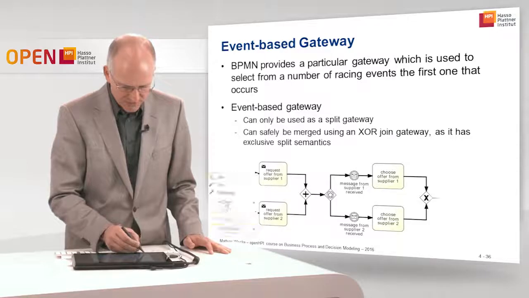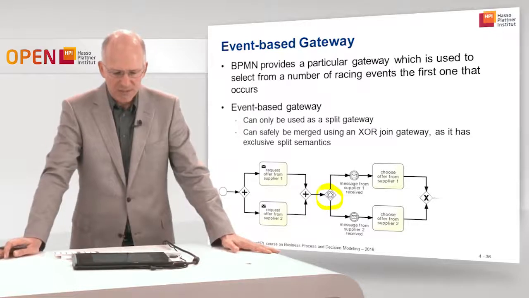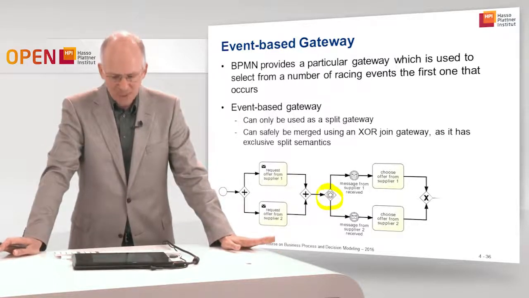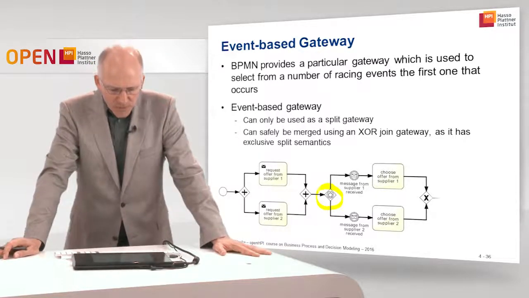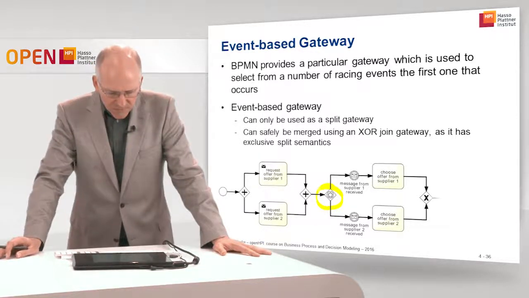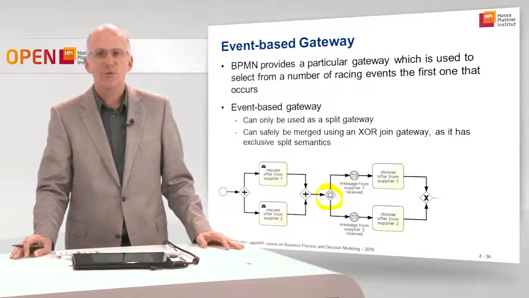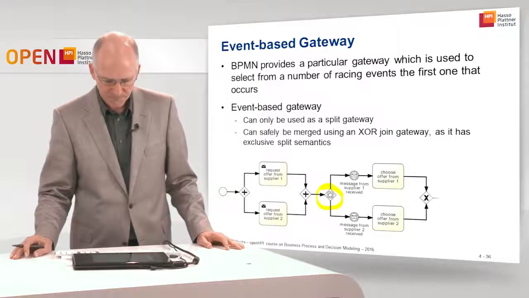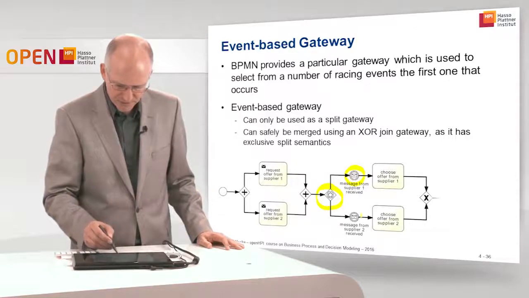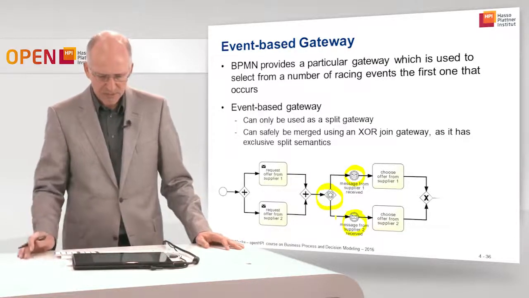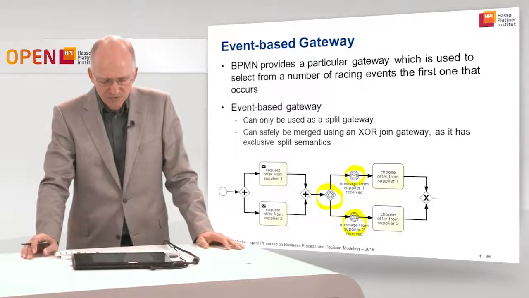So what happens in this example? That's the exclusive gateway, you see the marker. That's the event-based gateway, you see the marker here. Here we have an example where we request offers from suppliers 1 and 2, and then we wait for the first offer to arrive. There's a message from supplier 1 received, this intermediate message event, and this intermediate message event. So we wait for either a message from supplier 1 or a message from supplier 2.